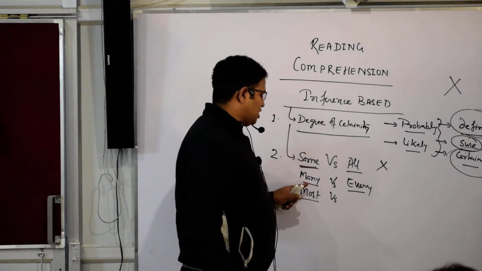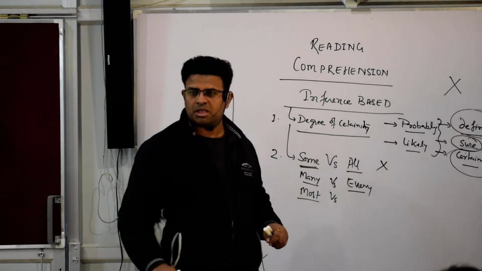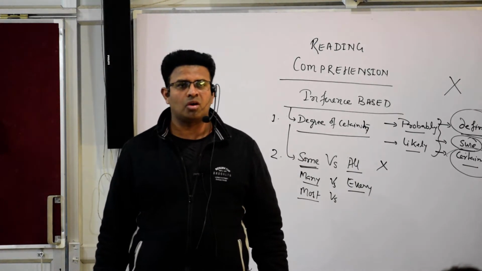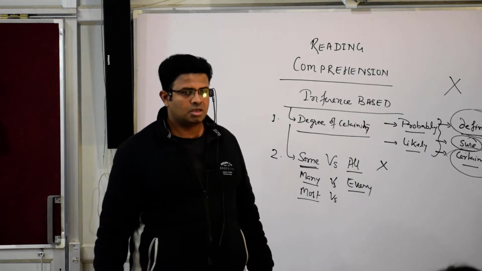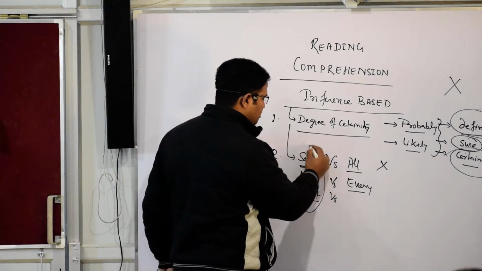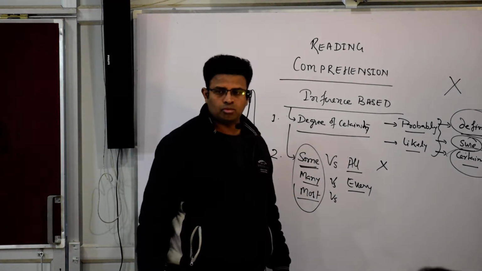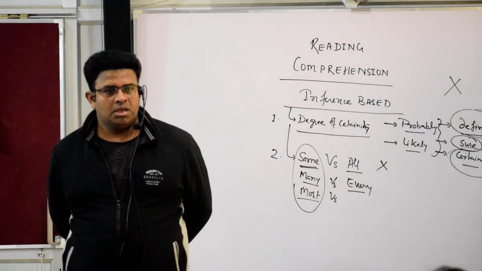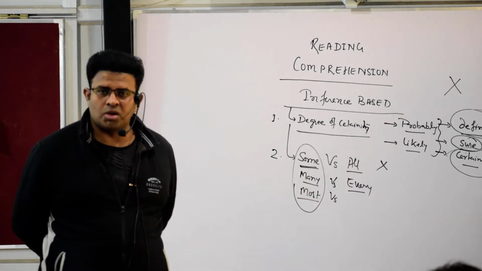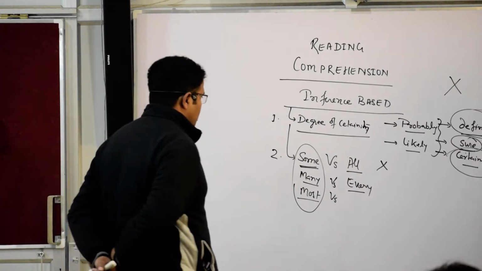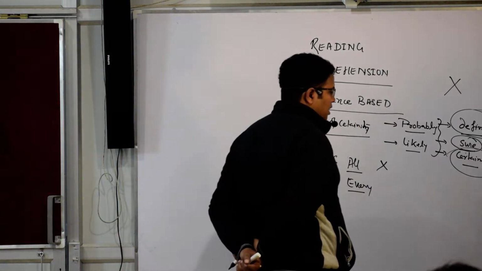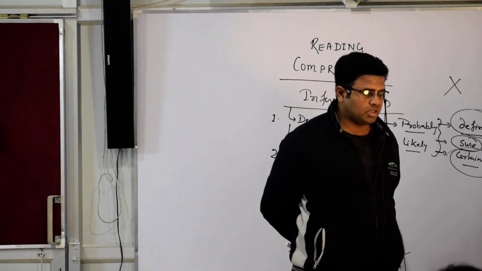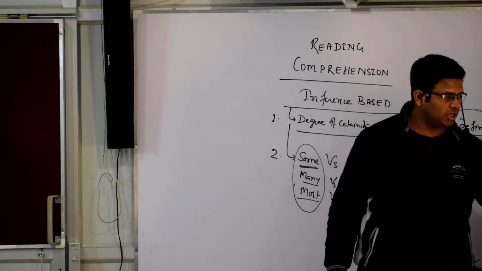If the statement is saying many of the students, what does it mean? Every student? No. Many of the students means not every student. So some, many, most are the same. It is not saying completely. So on the basis of that, again you can eliminate that option in the passage as wrong.